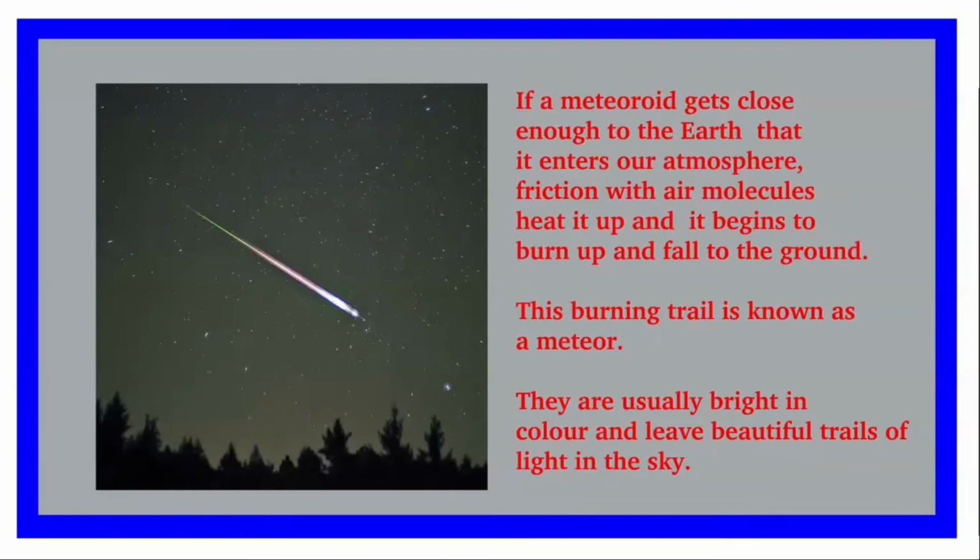With regard to the heat generated from friction, there is another common example, that of a shooting star. If a meteoroid gets close enough to the earth that it enters our atmosphere, the friction with air molecules heats it up and it begins to burn up and fall to the ground. This burning trail is known as a meteor. They are usually bright in color and leave beautiful trails of light in the sky. This is also sometimes referred to as a shooting star.